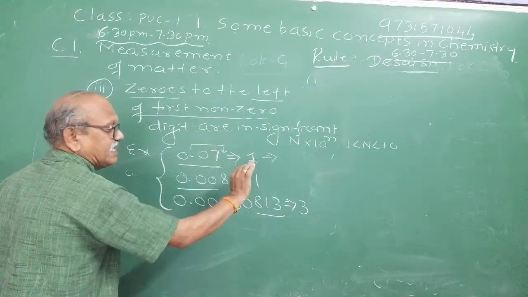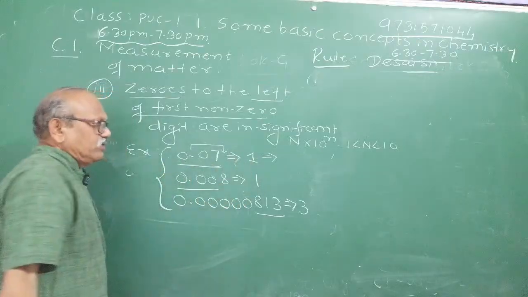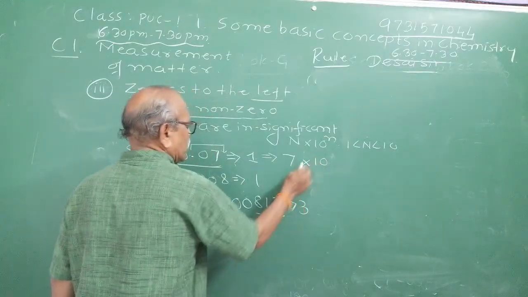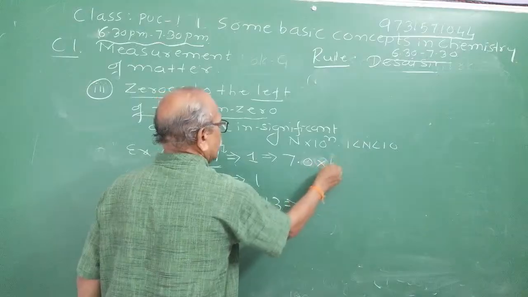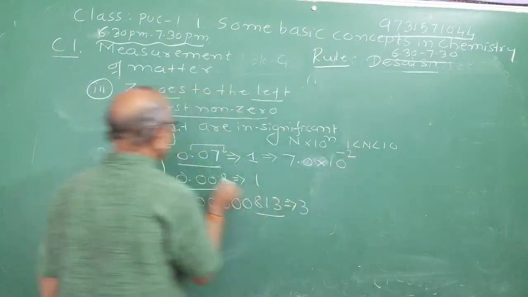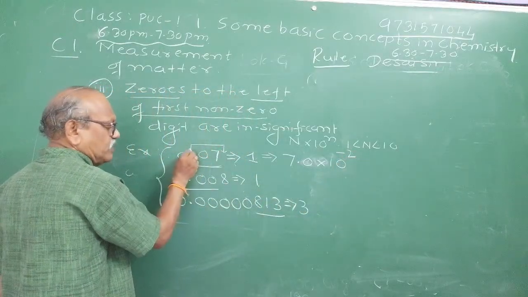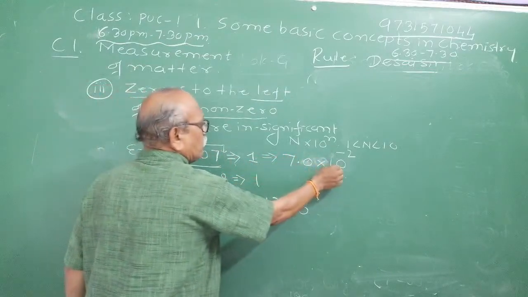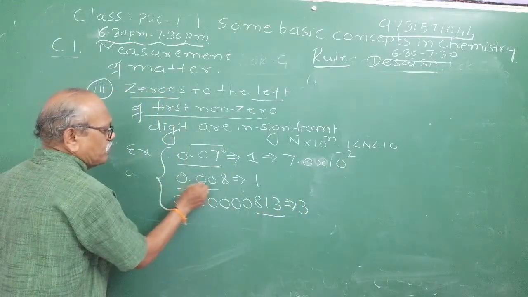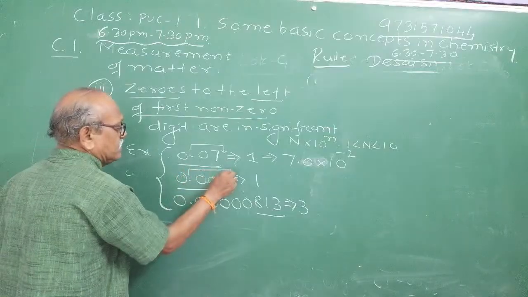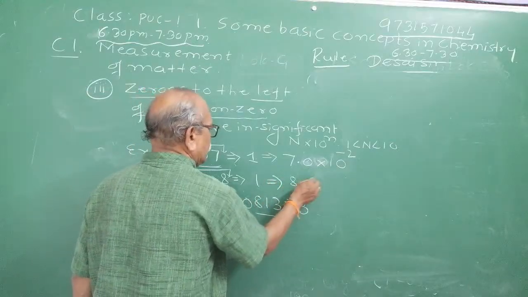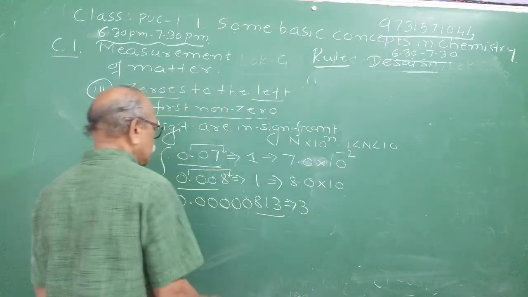2 decimal places to the right. Whenever you shift right, I taught you in the previous session, it can be written as 7 into, or 7.0 into 10 raised to minus 2. See, if you shift to the right, then you have to subtract from the power of 10. Right shift, subtract; left shift, add. Now, 0.008 can be written in scientific notation like this. 3 places to the right, then you can write it as 8.0 into 10 raised to minus 3.